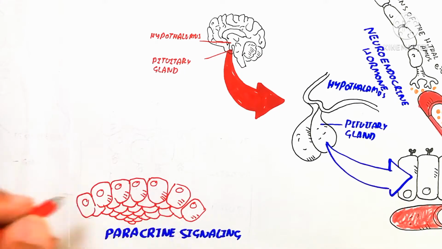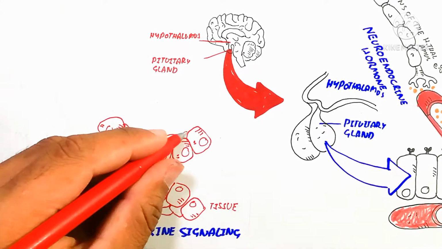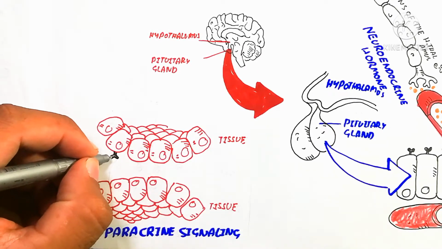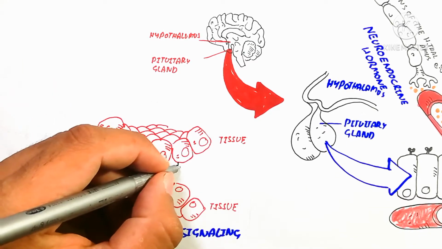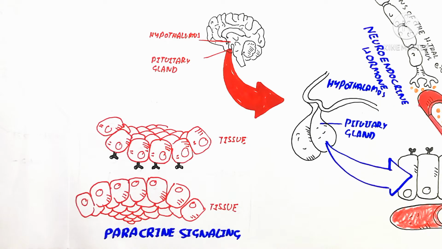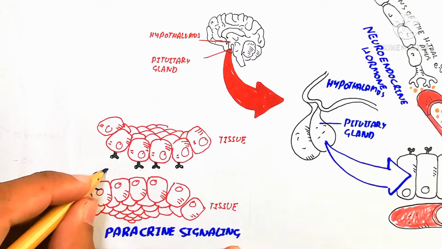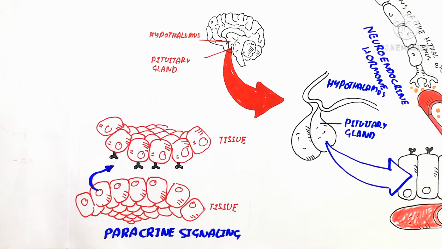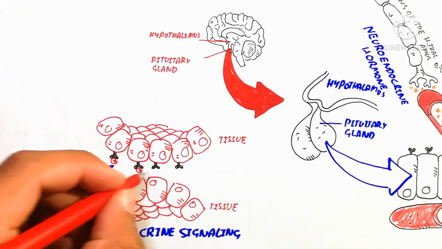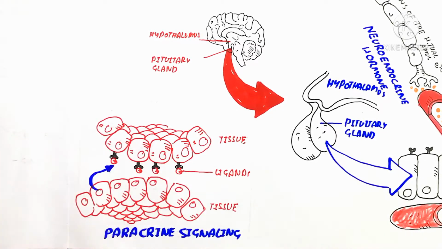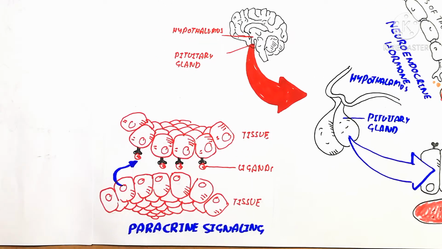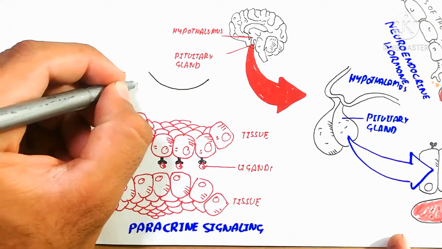On the other hand, it is important to know that paracrine signaling is also present. That is known as the paracrine hormone. For example, one tissue stimulates ligands, and that ligand will bind with the receptor of another tissue to create the secretion. So this secretion is a different type as compared to the endocrine system.